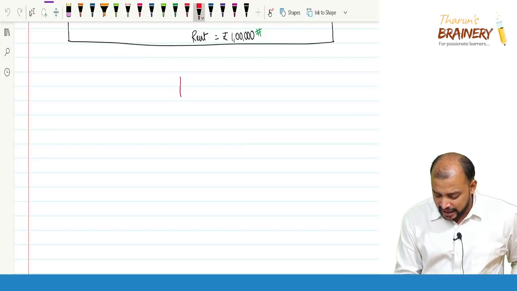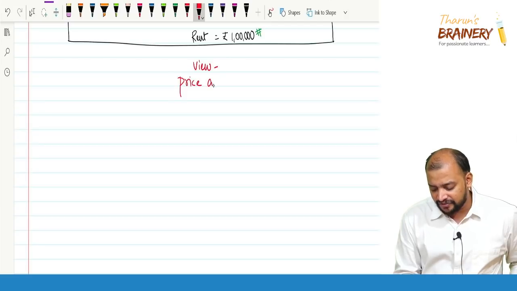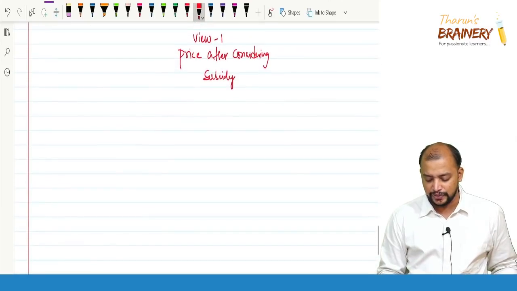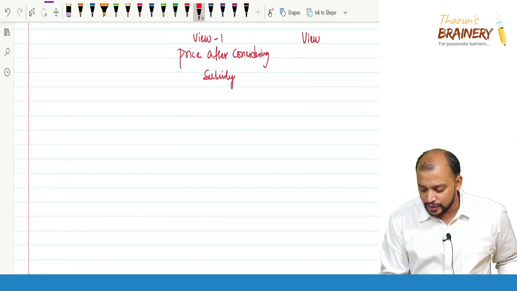So we need to take two views. View 1 is price after considering subsidy. And view 2 is price before considering subsidy.